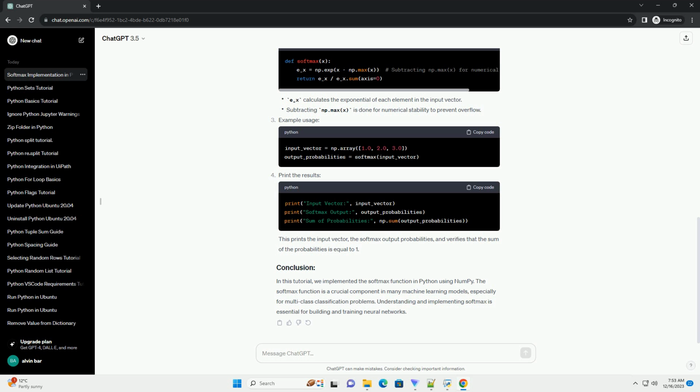In this tutorial, we implemented the Softmax function in Python using NumPy. The Softmax function is a crucial component in many machine learning models, especially for multi-class classification problems. Understanding and implementing Softmax is essential for building and training neural networks. ChatGPT.